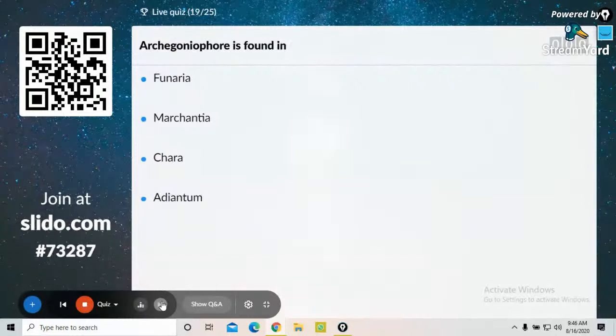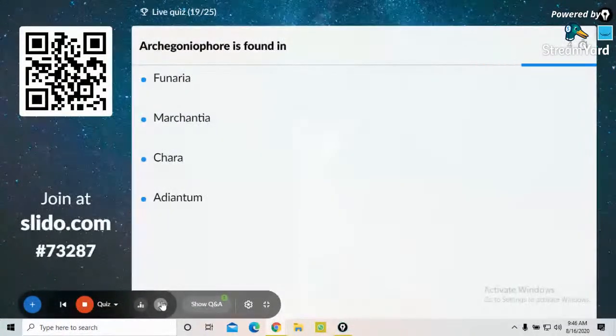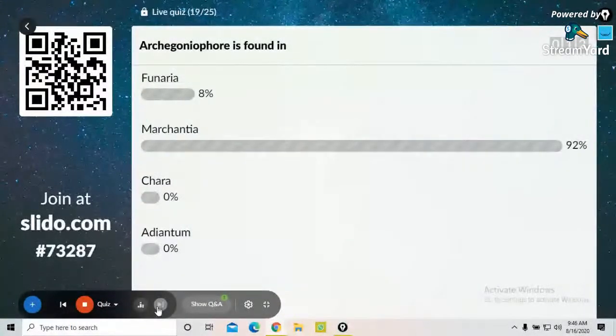Archegoniophore is found in Funaria, Marchantia, Chara, Adiantum. Yes, 10 seconds remaining for answer to this question. Yes, it's a majority answer. Marchantia. Archegoniophore is found in Marchantia. Next question on the screen.